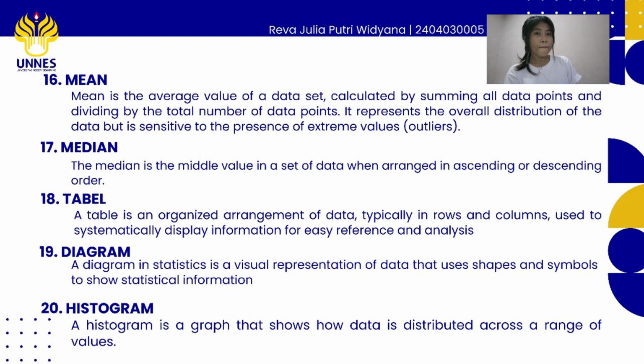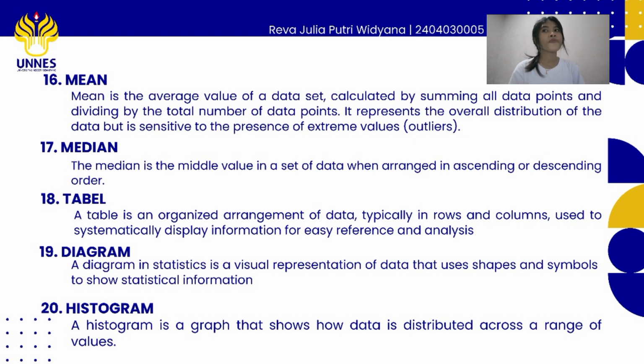First, mean. Mean is the average value of a dataset, calculated by summing all data points and dividing by the total number of data points. It represents the overall distribution of the data, but is sensitive to the presence of extreme values. Second is median. The median is the middle value in a set of data when arranged in ascending or